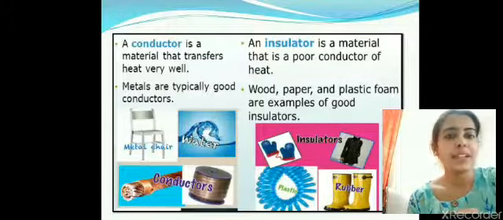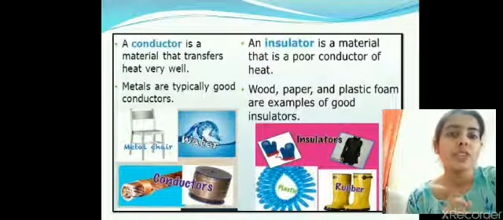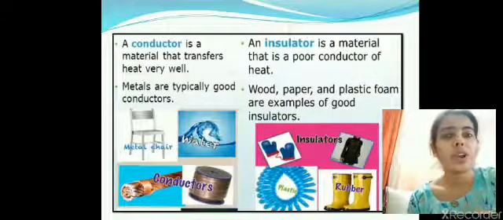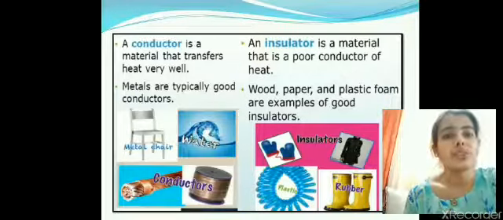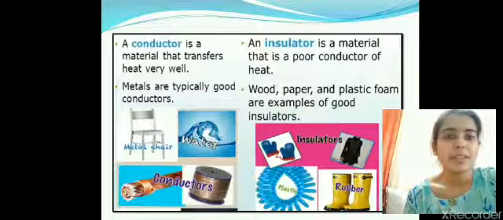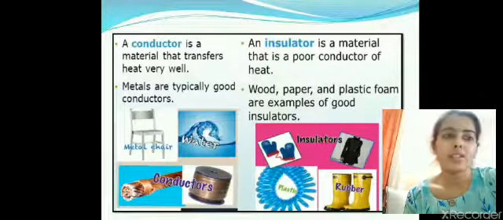So you can handle them comfortably. Wood, paper, plastic, foam are all examples of materials which do not conduct heat, or what we call poor conductors of heat, and the term used for them is insulator. So we have two types of substances now, conductors and insulators.